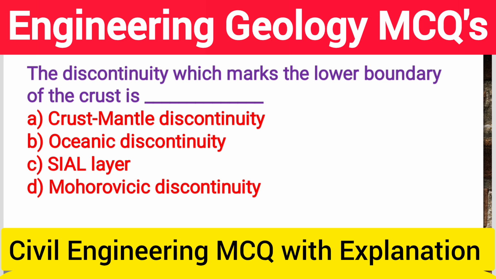Next question, the discontinuity which marks the lower boundary of the crust is option A crust mantle discontinuity, option B oceanic discontinuity, option C SIAL layer, option D Mohorovicic discontinuity. So the Mohorovicic discontinuity marks the lower boundary of the crust, which is the first layer of the earth. So option D is the correct answer.